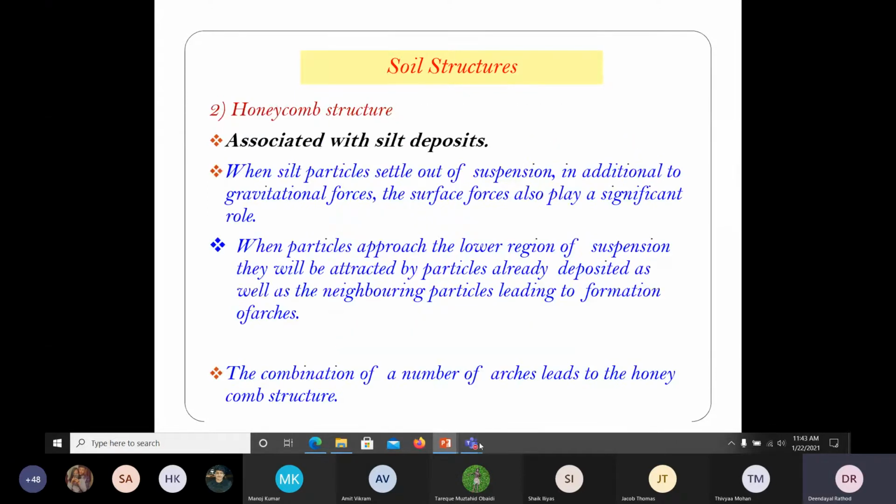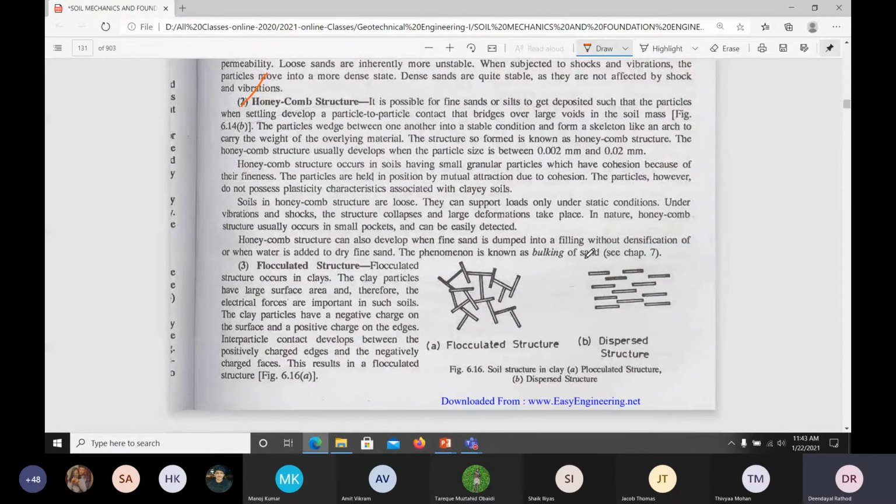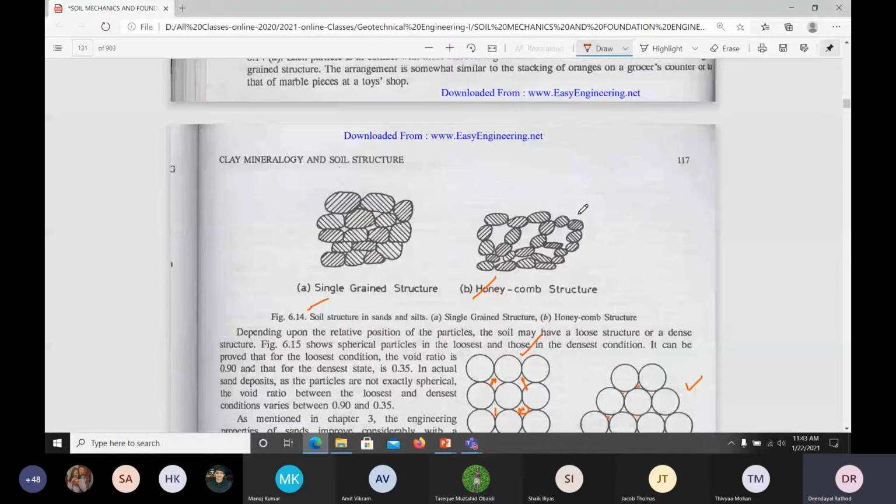So it looks like this. So this particular structure would be honeycomb. So when a particle tries to settle or it is carried away by the wind, then what happens? So this would be attracted to the surface, and you can form this much gap, honeycomb. If you apply some load here, if you walk on this one, the structure will collapse.